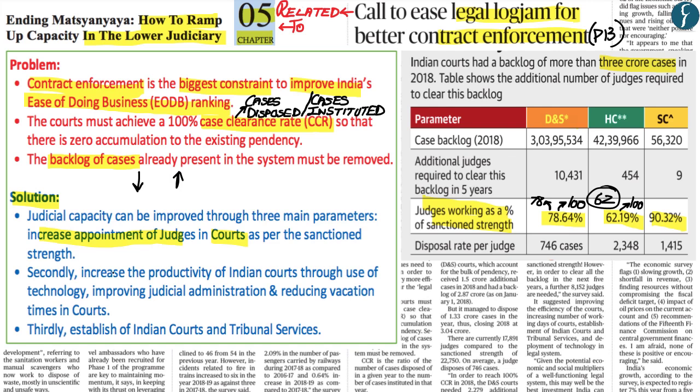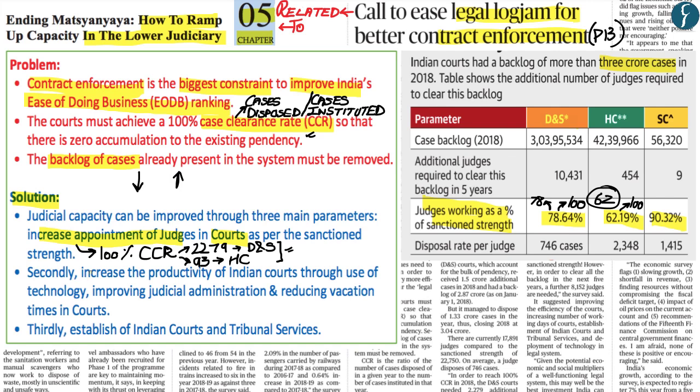Now the economic survey has made a major point: it has said that a 100% case clearance rate can be achieved by the Indian judiciary if 2,279 judges are appointed at the district and subordinate level and 93 judges are appointed within the High Court. Whereby the economic survey has made an assertion that by appointing this many people within the district courts and the High Courts, a 100% case clearance rate can be achieved by the Indian judiciary.